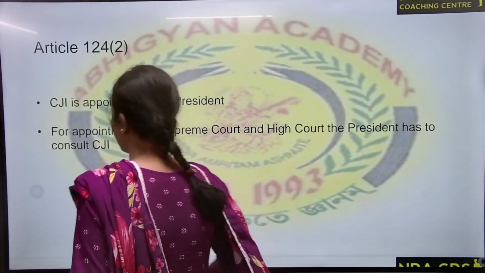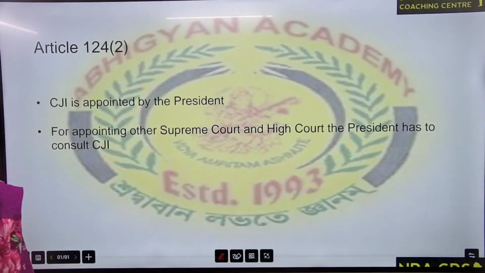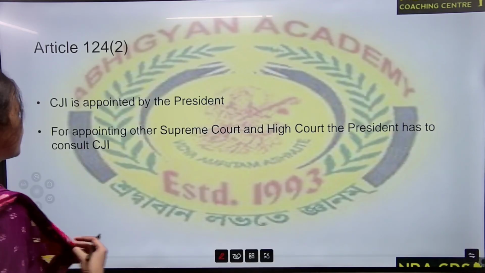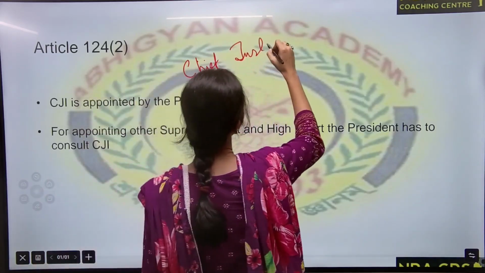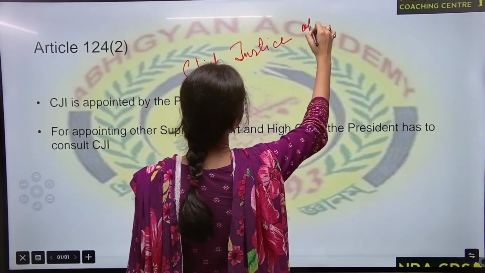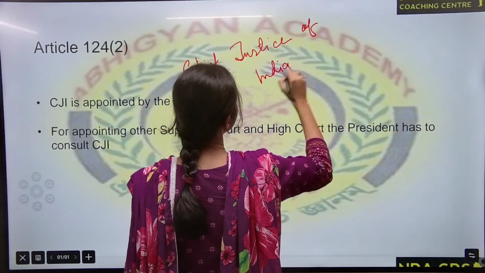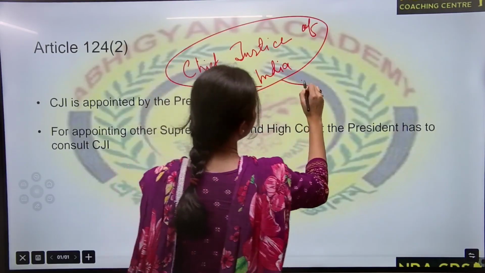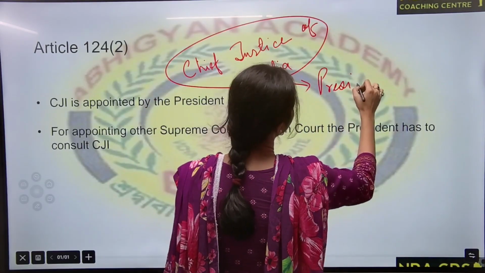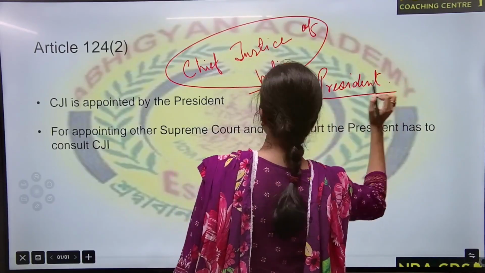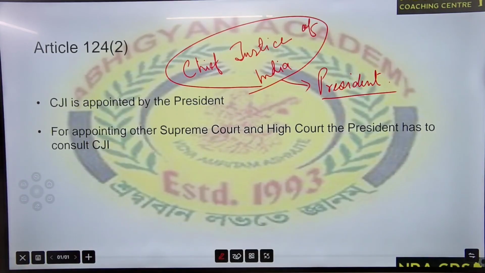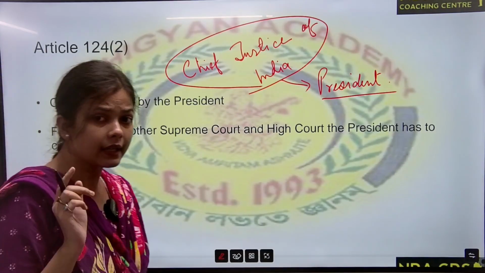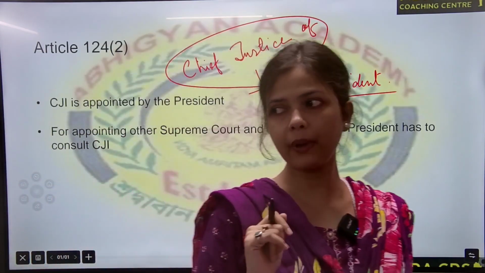See this point. Article 124 clause 2 says the CJI, our Chief Justice of India. Who appoints the Chief Justice? It is the President. And who appoints the other judges of the Supreme Court and High Court? It is also the President. Please remember the point.